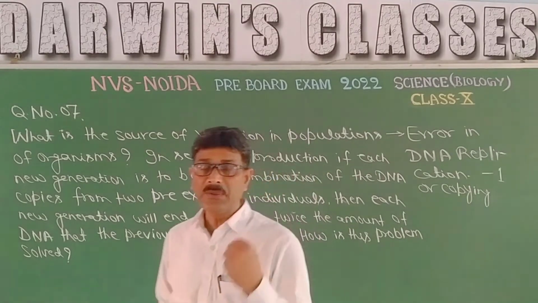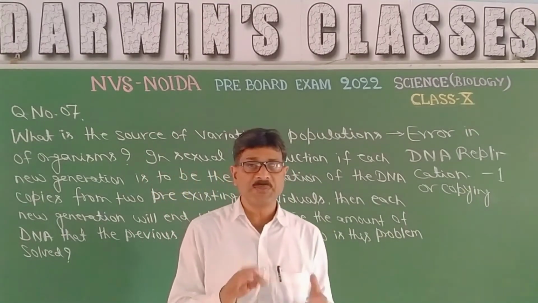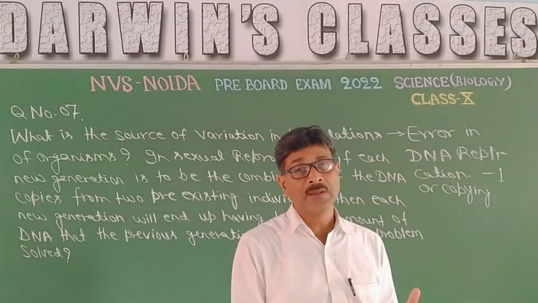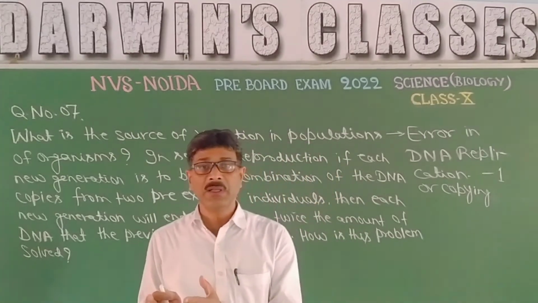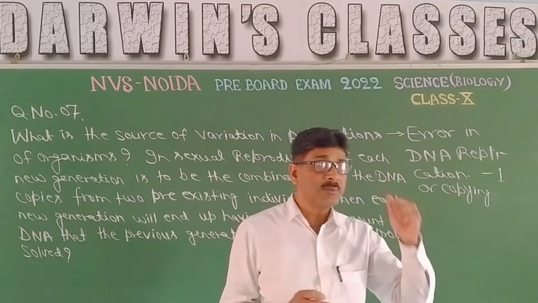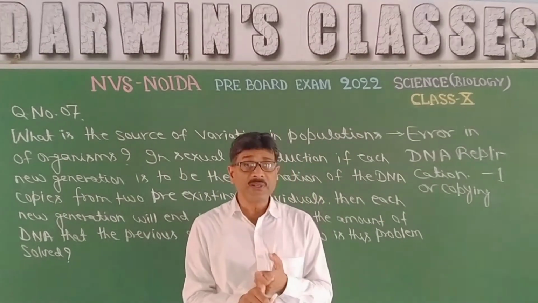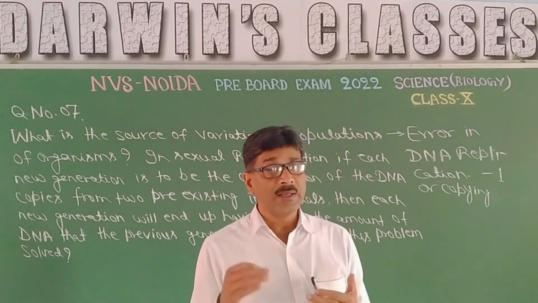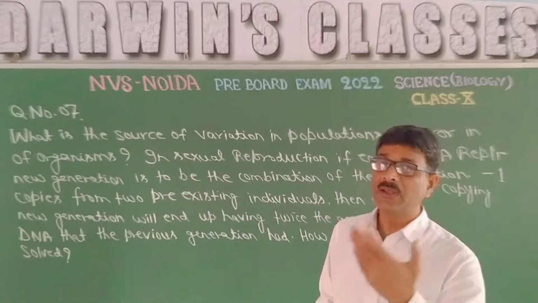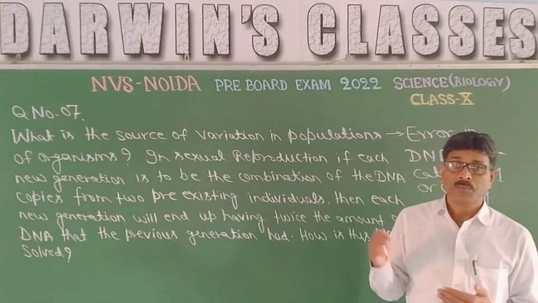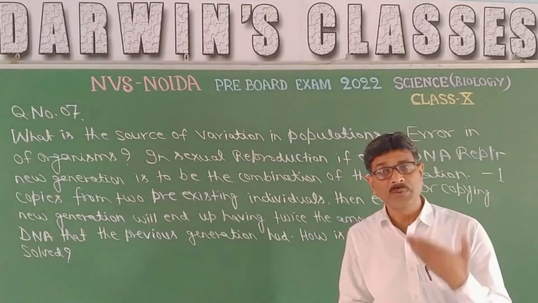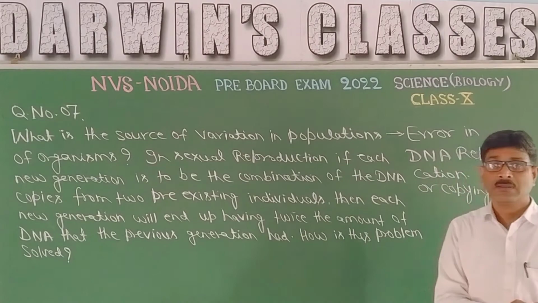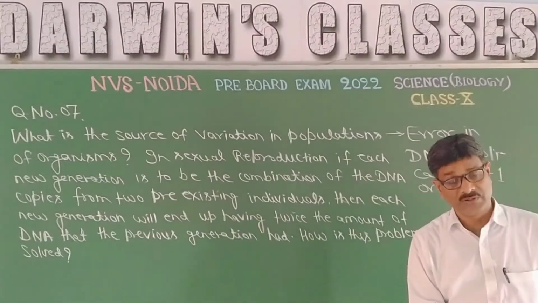तो क्या होंगे? जो भी गैमेट बनेंगे, मेल गैमेट एंड फीमेल गैमेट, दैट मींस स्पर्म एंड ओवम, they will contain only half the amount of DNA. That means 23 will be available in sperm and 23 will be available in ovum. And after union, after fertilization, 23 plus 23 will remain 46. That means the number of chromosome or the amount of DNA remains constant due to presence of meiosis in formation of gamete. In gametogenesis there is reductional division, and this is the beauty of sexual reproduction.